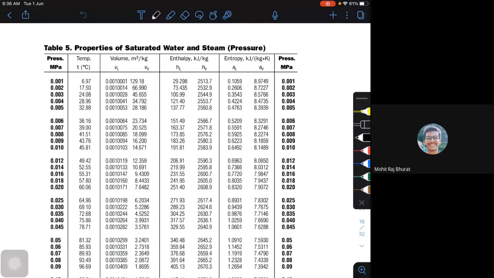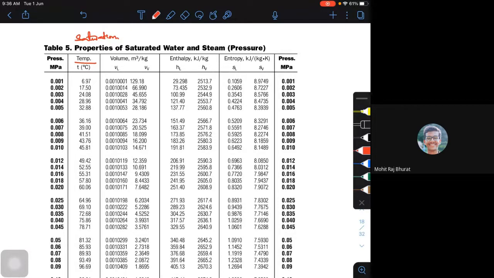Then what are the thermodynamic properties we are going to look into? The first thing is the pressures. The second thing is the saturation temperature. What we see here are saturation temperatures corresponding to the pressures, which may be given in megapascals, or some books give kilopascals, and some steam tables give bar.